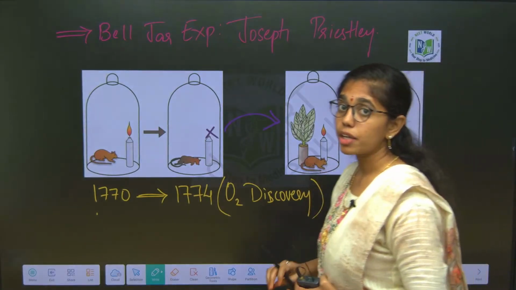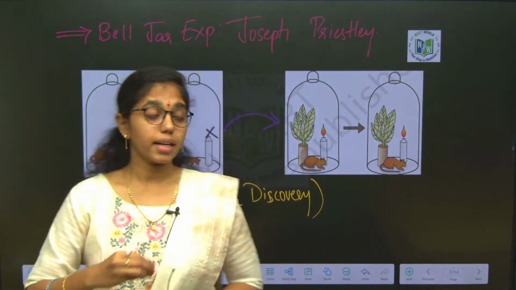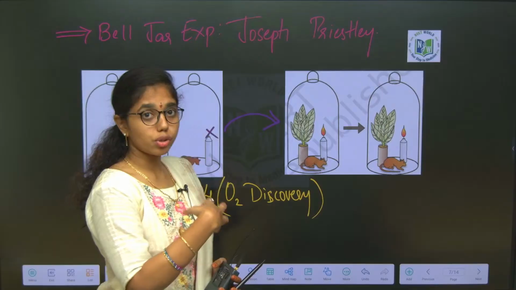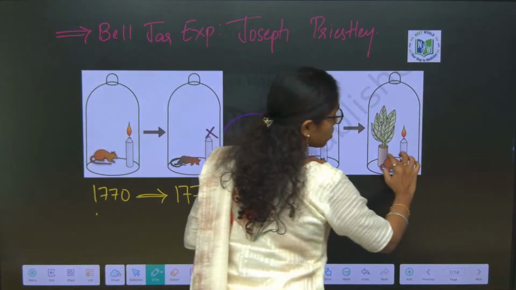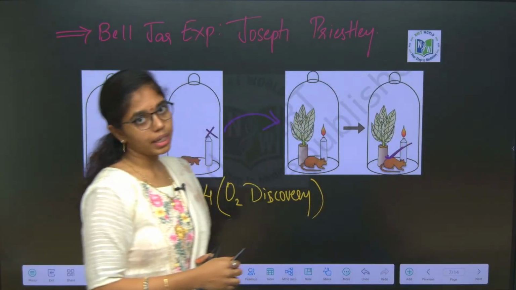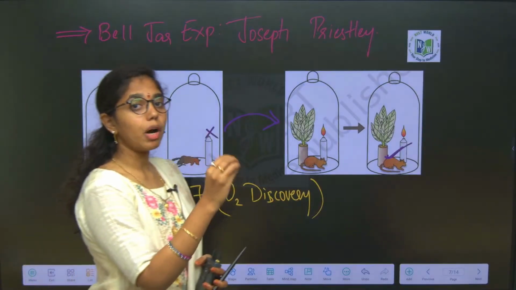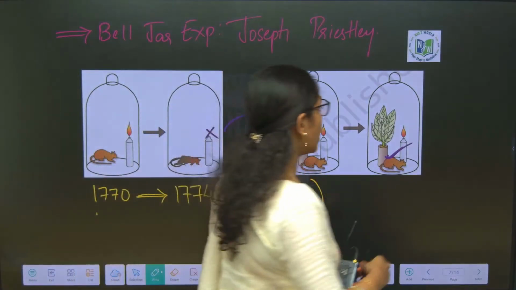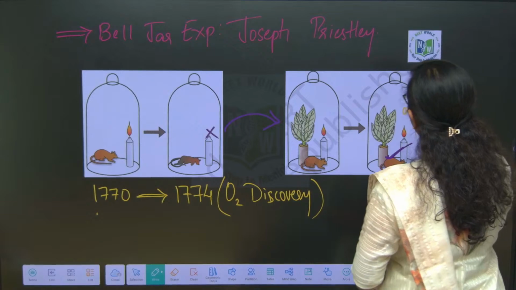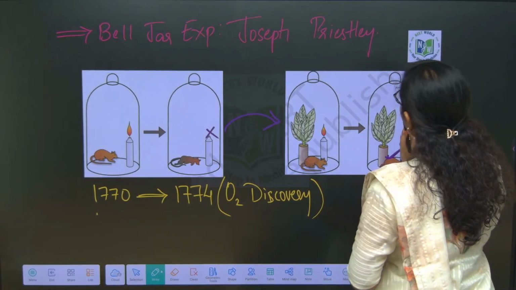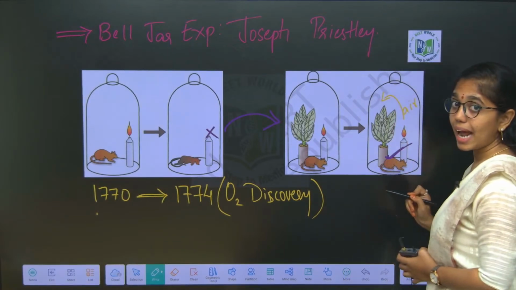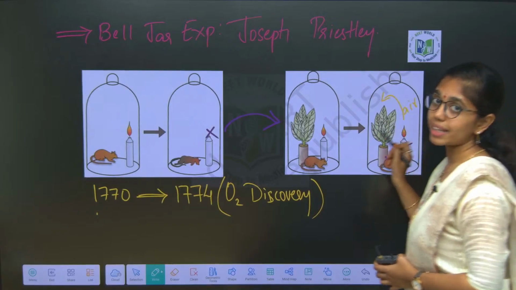He said that whatever air is released by the burning candle and the mouse is restored by the plant.